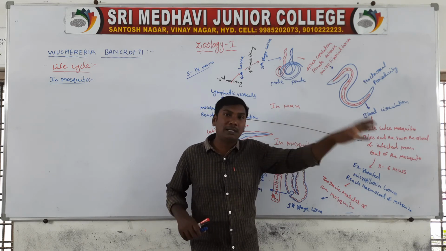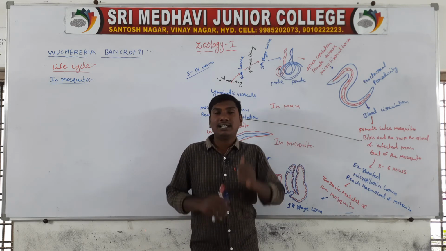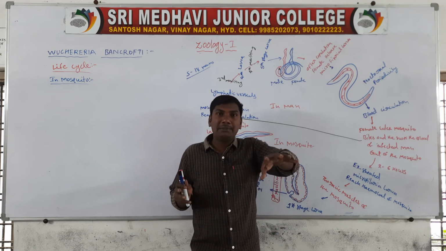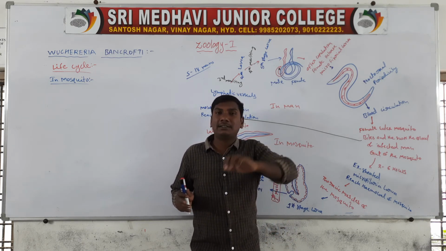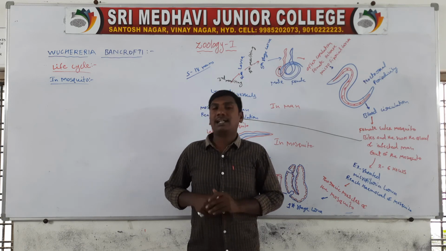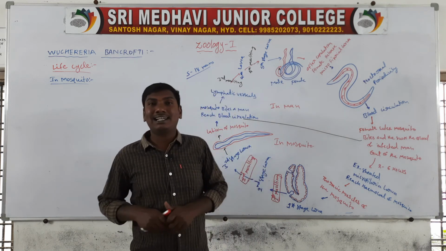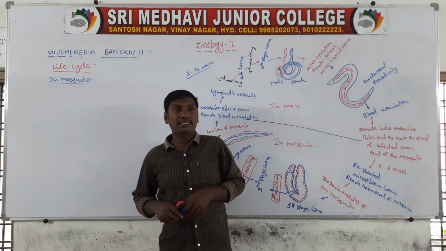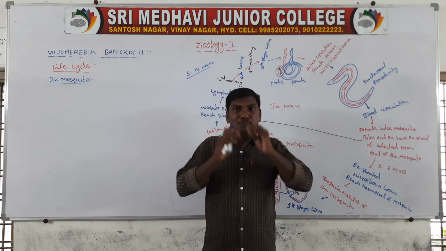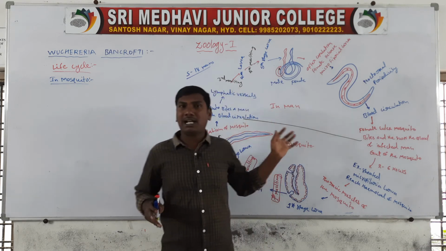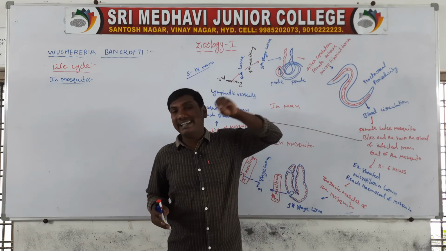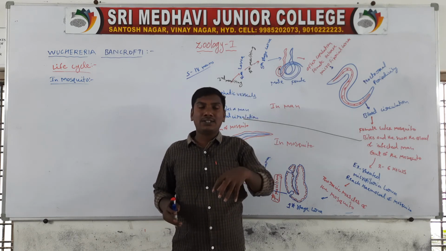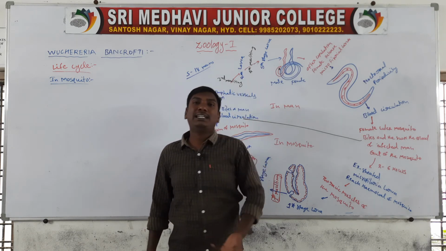Lymphangitis means inflammation of lymphatic vessels. Lymphadenitis means inflammation of lymphatic glands. Next one, another disease, lymphoedema. Lymphoedema occurs with a heavier infection of Wuchereria bancrofti. The dead organisms block the lymphatic vessels.